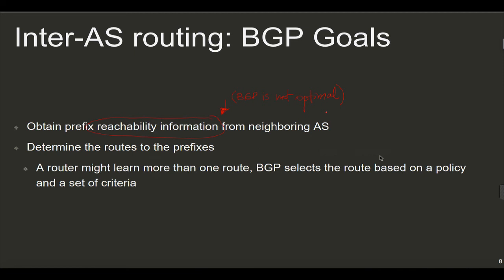And there's a set of rules that help in selecting which route is going to be used. And the first criterion, as detailed in a different video, is that BGP is going to work based on the policy set by the administrators of the autonomous system.